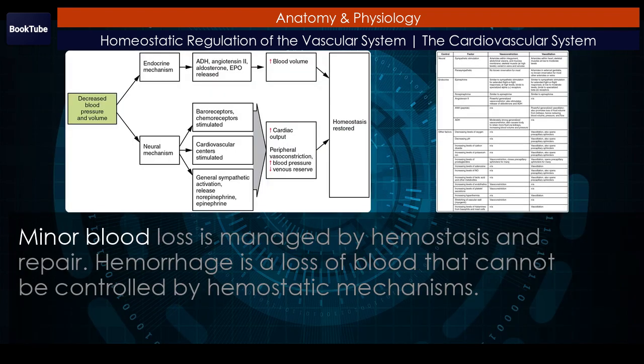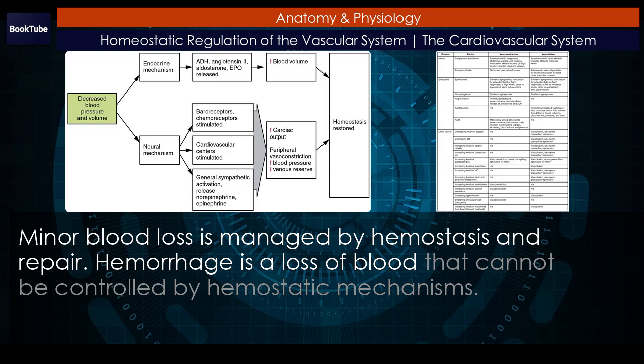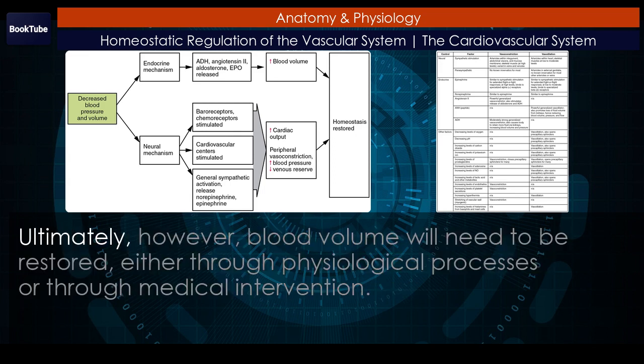Hemorrhage. Minor blood loss is managed by hemostasis and repair. Hemorrhage is a loss of blood that cannot be controlled by hemostatic mechanisms. Initially, the body responds to hemorrhage by initiating mechanisms aimed at increasing blood pressure and maintaining blood flow. Ultimately, however, blood volume will need to be restored, either through physiological processes or through medical intervention.